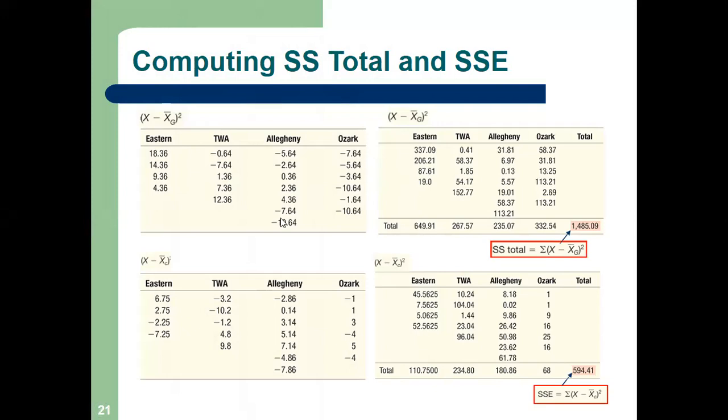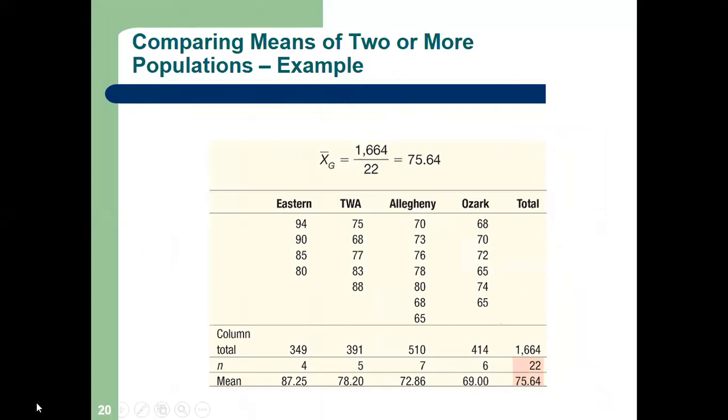Okay, so let us start again. Just let me give a quick recap. We were discussing SS total, the formula of which is sigma (x minus x g bar) whole square. So this is our formula.